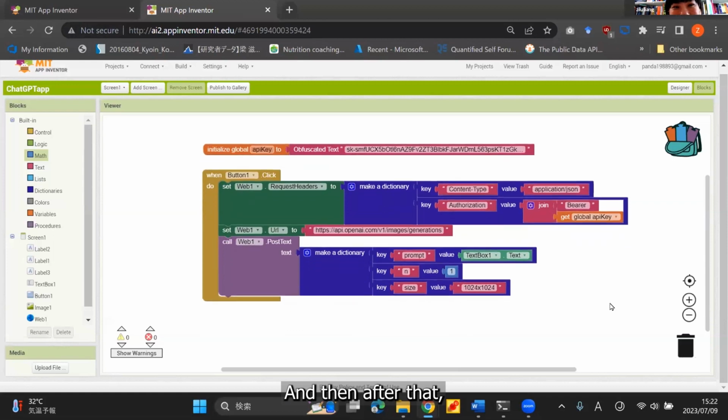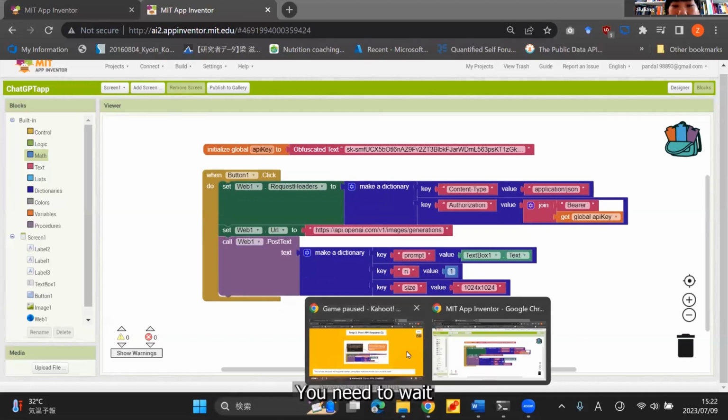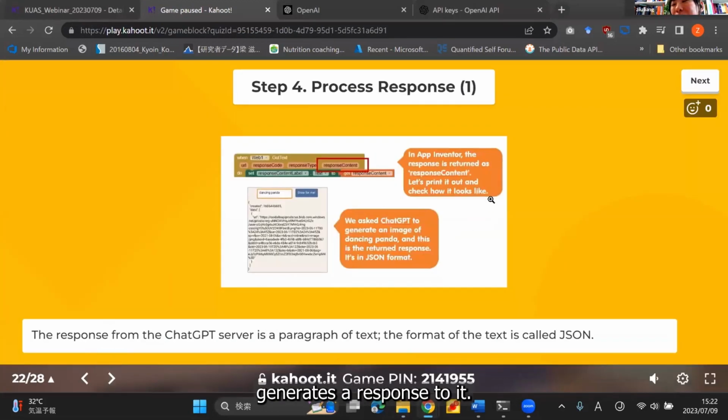All right, and then after that, the next step is wait, right? You need to wait until the server generates a response to you. And the bad news is that the response we receive from the server is not a beautiful picture. Instead, it's like this. It's a long string of text, and we need to process this text. And if you're familiar with something called JSON, you should be able to tell, oh, this is JSON. Yes, this is it. This data is organized in JSON format.